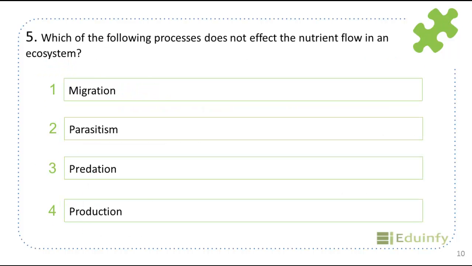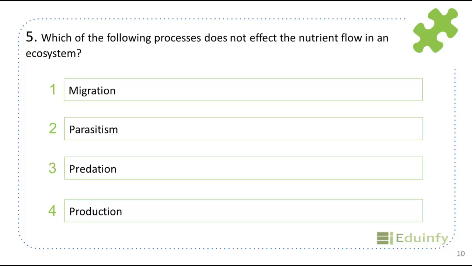Which of the following processes does not affect the nutrient flow in an ecosystem? Migration, parasitism, predation, production. Nutritional quality of material that is consumed also influences how efficiently energy is transferred, because consumers can convert high quality food into new living tissues more efficiently. And decomposers act on organic matter, decayed material, to return nutrients back to the environment, which producers can consume.